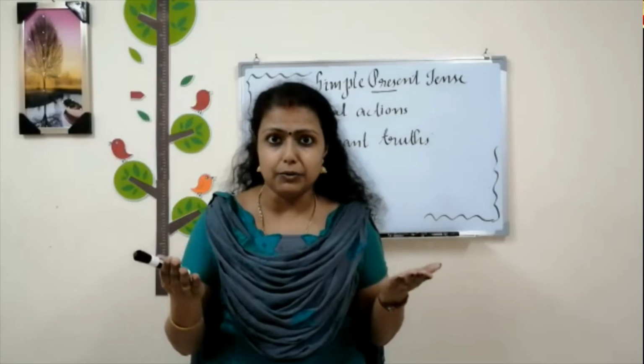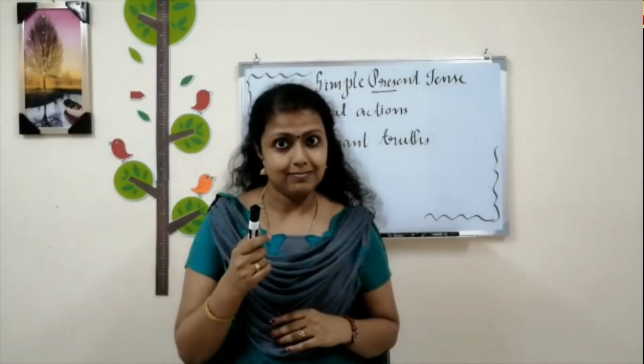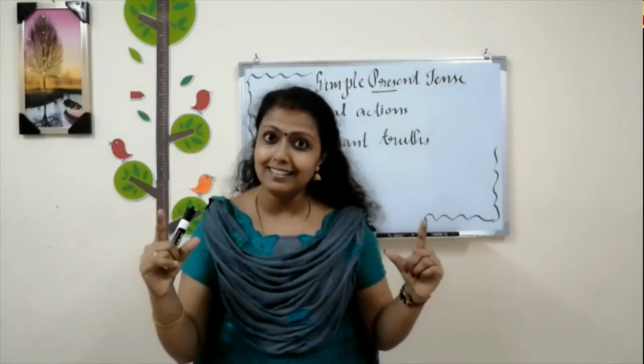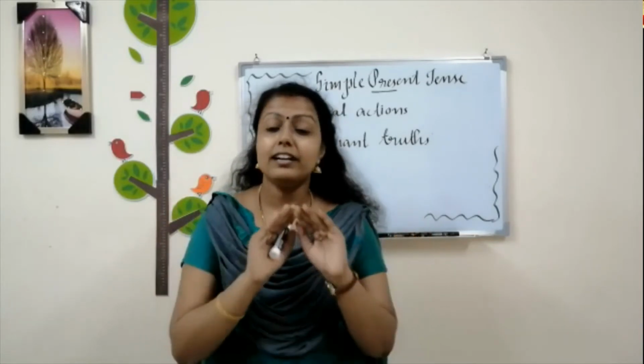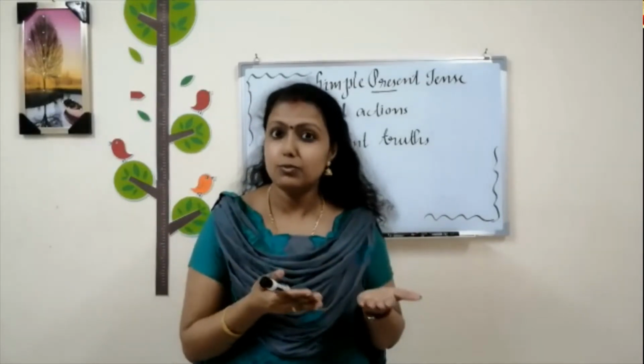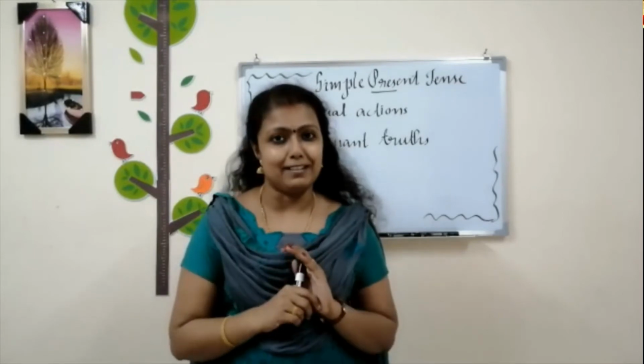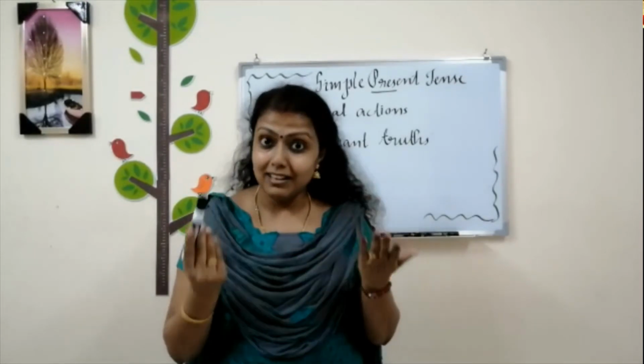And permanent truth means it won't change. The earth is round. The shape of the earth is round. So it's a permanent truth. It will never change. In these kinds of situations we can use which tense? Simple present tense. So now I will give you some examples. Let's take them.